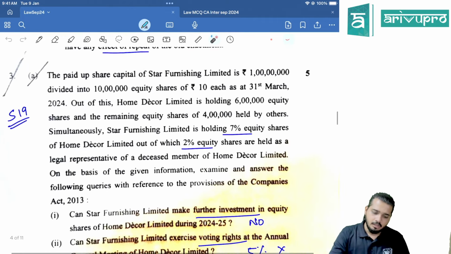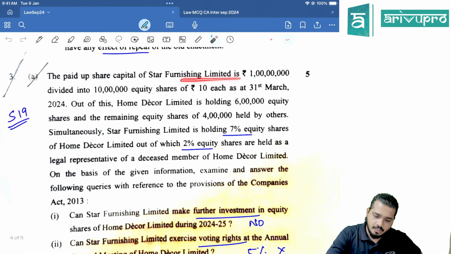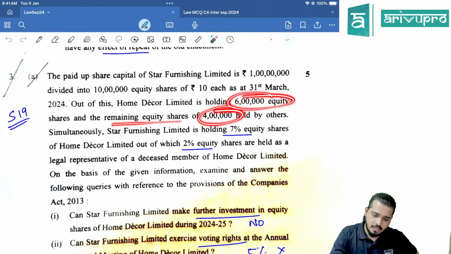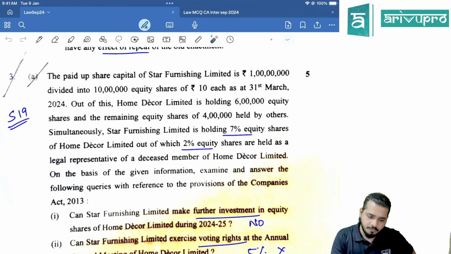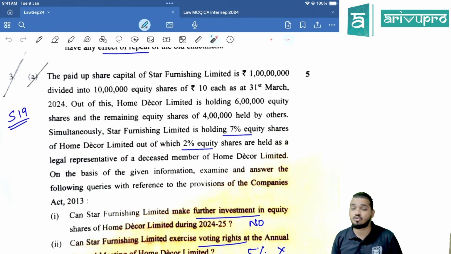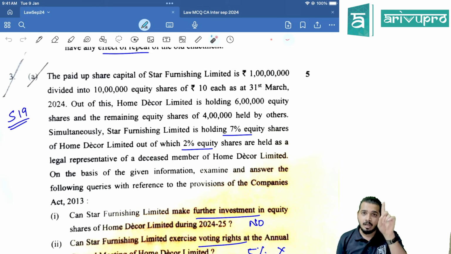Third one. The paid up capital of Star Furnishing Limited is 1 crore divided into 10 lakhs shares of 10 each. Out of this, Home Decor Limited is holding 6 lakh. And the remaining equity shares, 4 lakh, are held by others outside. Okay, minority interest. Simultaneously, Star Furnishing Limited is holding how much? 7%, out of which 2% is held as legal representative of a deceased member. On the basis of the given information, section 19, so many times we have discussed, and the depth of this section that we have discussed in the class, we have combined this section with our holding and subsidiary company definition. Both together we have discussed this. Clear? What is the question?